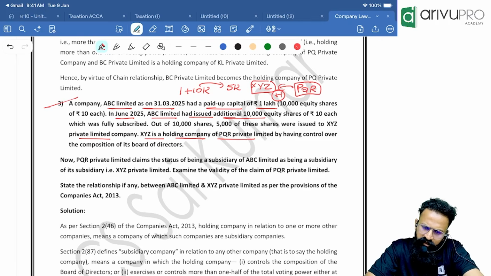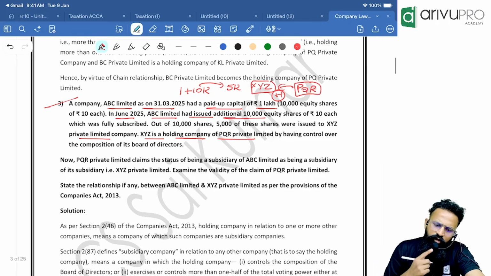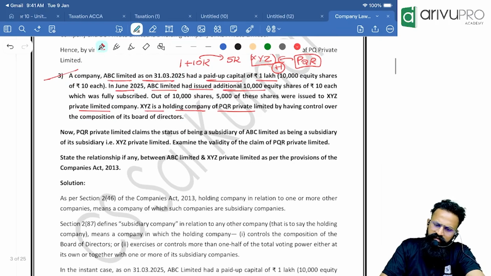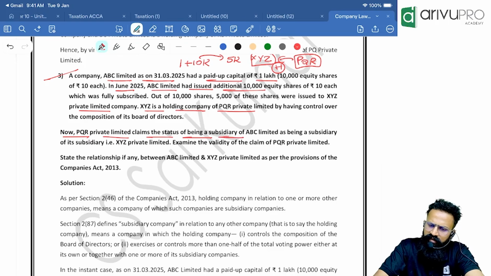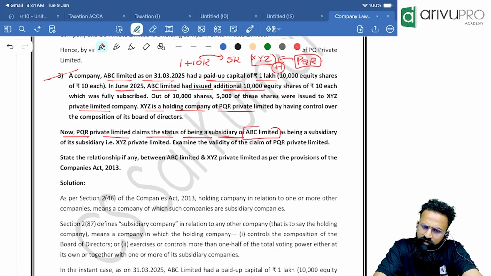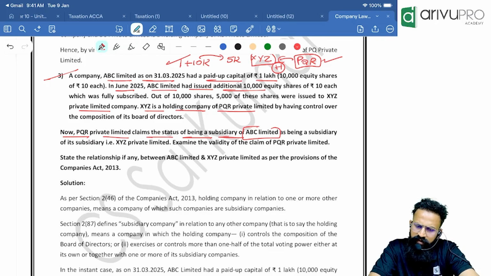XYZ is a holding company of PQR Private Limited by having control over the composition of board of directors. Now PQR Private Limited claims the status of being a subsidiary of ABC Limited. They're telling you PQR is claiming to be a subsidiary of ABC Limited, as being a subsidiary of its subsidiary, that is XYZ Private Limited. Examine the validity of the claim of PQR Private Limited.